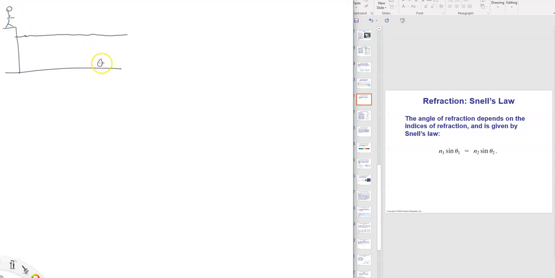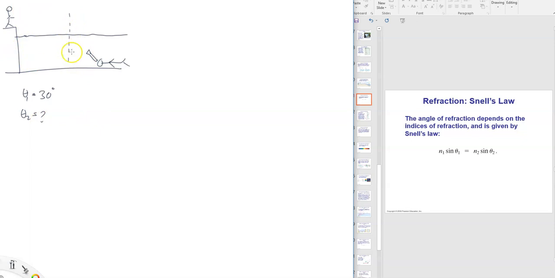There is a person swimming underwater, and he's shining a flashlight. So question is, if the incident angle is theta equals 30, what is theta 2, the refracted angle? Right? This is water, this is air.